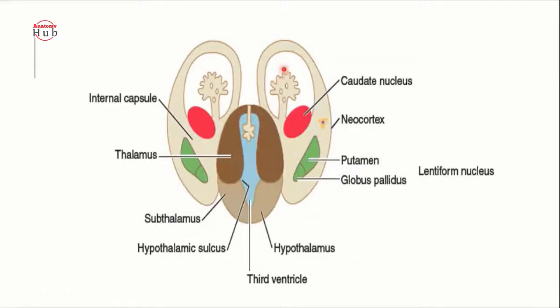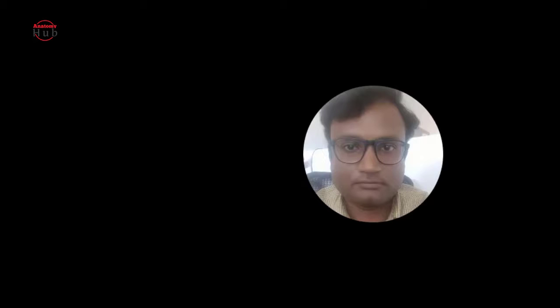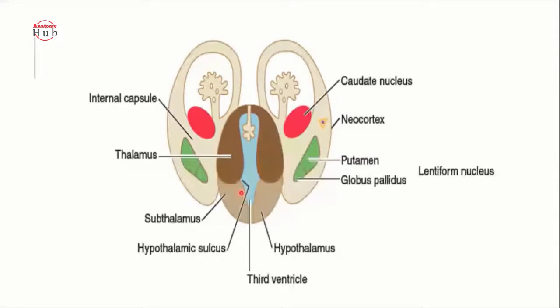Here you can see, this diencephalon will further divide into your hypothalamus, your thalamus, and your epithalamus. The epithalamus is nothing but the roof plate. What is that roof plate?